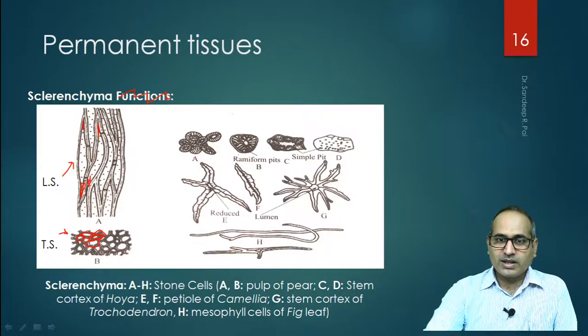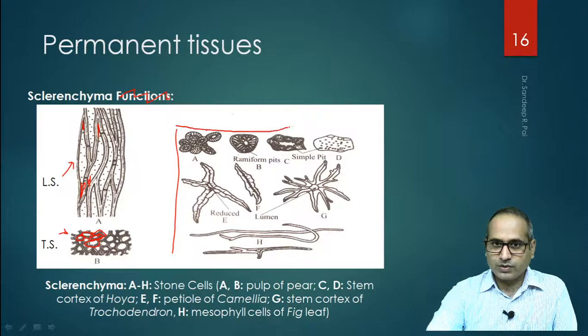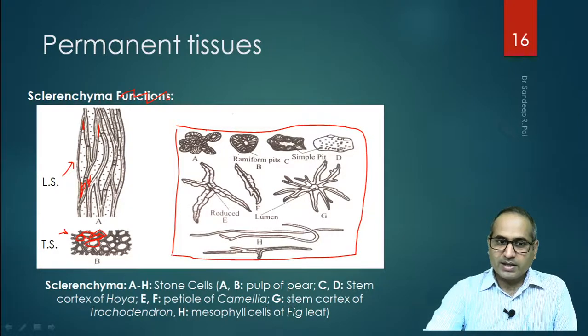Now let us see what these are. When I consider A to H, A, B, C, D, E, F, G and H, these are all stone cells, different types of stone cells, in sclerenchyma tissue. So in sclerenchyma we have seen sclerites.